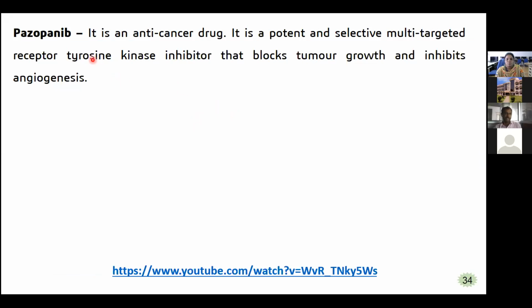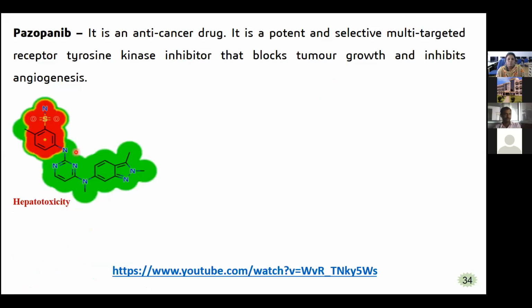So for example, I took a drug, pazopanib. It is an anti-cancer drug. It is a potent and selective multi-targeted receptor tyrosine kinase inhibitor, and it blocks tumor growth and also inhibits angiogenesis. If you observe the structure of pazopanib, this red colored part is completely producing the hepatotoxicity. So this part is responsible for the hepatotoxicity of the compound.